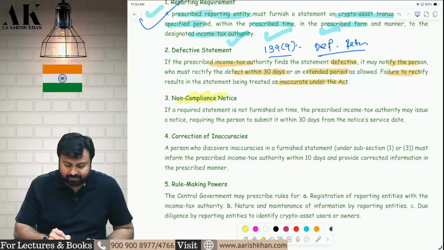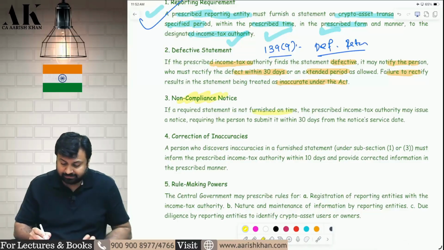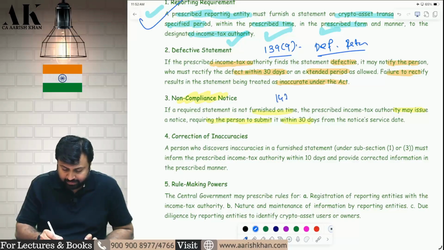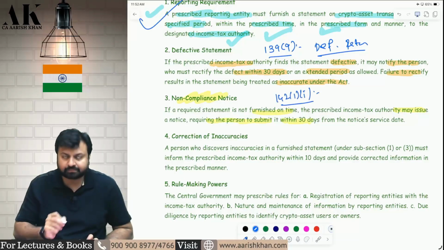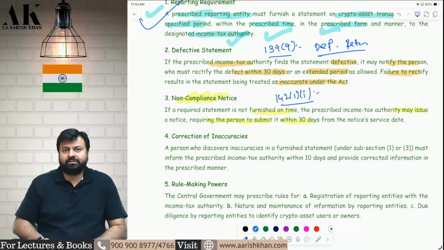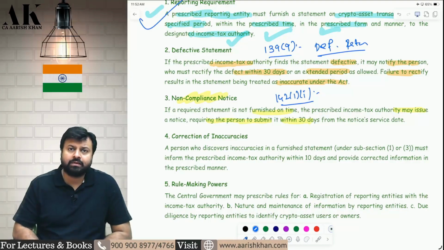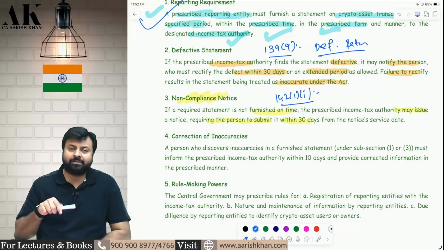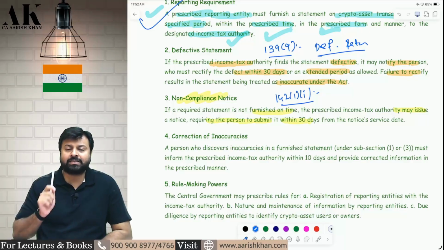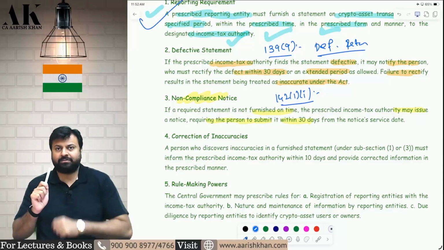Third, non-compliance notice. If a required statement is not furnished on time, the income tax authority may issue a notice requiring you to submit the statement within 30 days. It is similar to 142(1) clause 1. Let's try to relate with something which we know. If you don't file the return on time, we will intimate you to file the return within a period specified in the notice. Same way, if you don't file the statement on time, the prescribed authority will intimate you to please file the statement within 30 days.